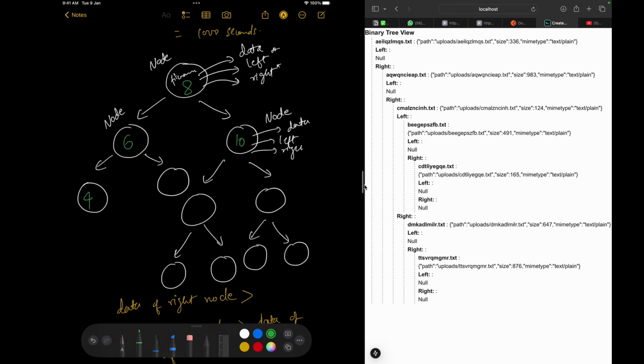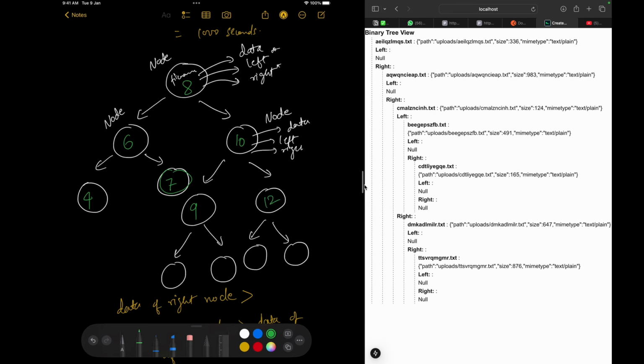So this can be 4, because this is the left child of 6, so it must be smaller than 6. And because this one is the right child of 6, it must always be greater than 6, right? So it can be 7. Then coming to the 10. The left child of 10 should always be smaller than 10, so it can be 9. Then the right child of 10 will always be greater than 10, so it can be 12.